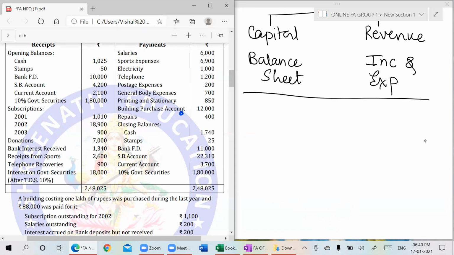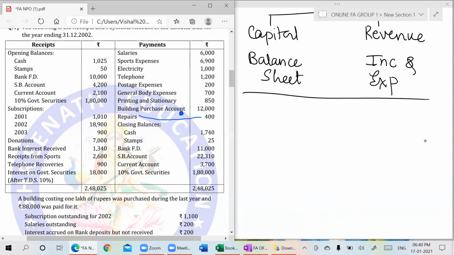So there has to be some information related to the building purchase account. Then repairs is 400. Closing balances: cash, bank, and so on. Okay, fair enough. This is all I got. Majorly everything will come.